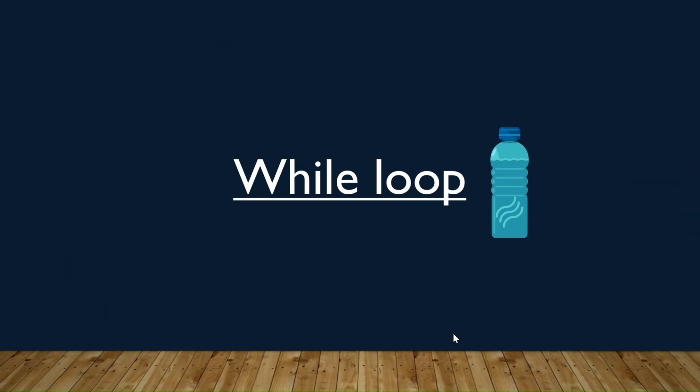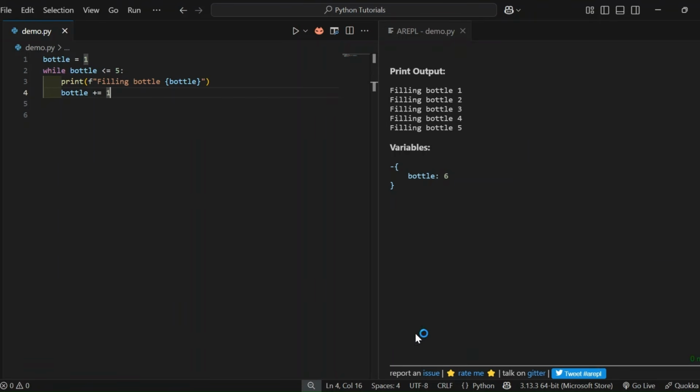A loop is like a game that keeps going until you say stop. We will learn how to use it to repeat tasks again and again until a certain condition is met, like a robot that keeps walking until it sees a wall. Let's see this with an example. Within this example, we have declared a variable bottle and initialized the value as 1. The while loop executes until the condition is satisfied. Here we have a condition that the bottle value should be less than or equal to 5. So until then, it will print filling bottle 1, 2, 3 until 5, incrementing by 1. This is the output for the while loop.